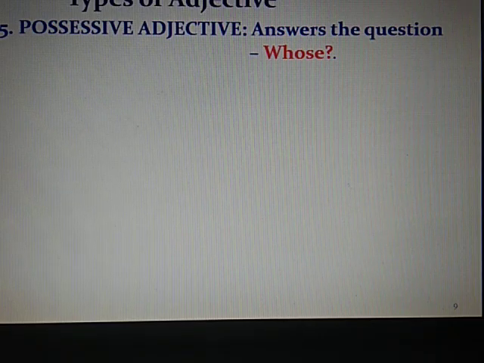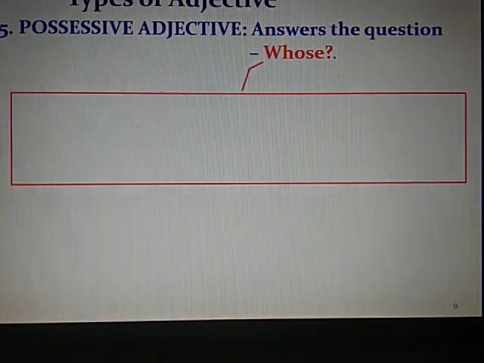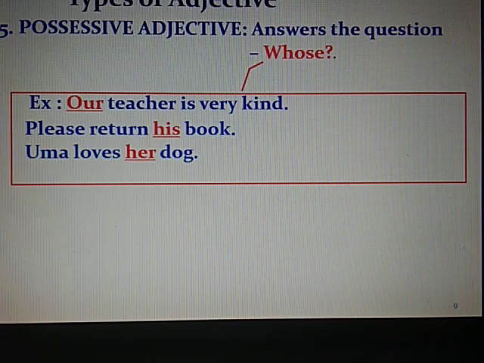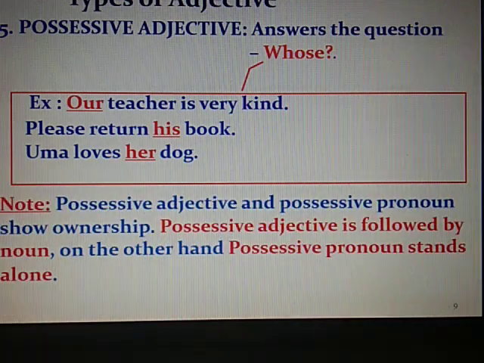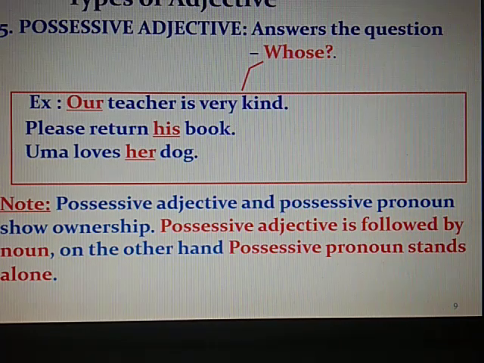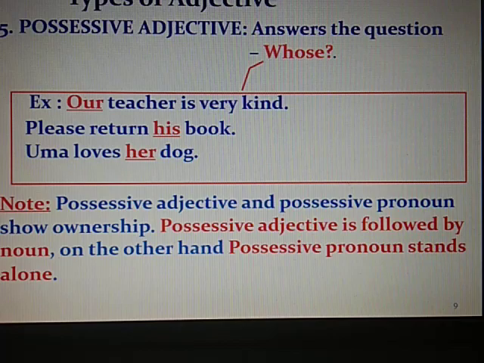Possessive adjective answers the question whose. Our teacher is very kind. Please return his book. Uma loves her dog. Possessive adjectives and possessive pronouns show ownership. A possessive adjective is followed by a noun. When we say his book, book is a noun, so his comes before the noun book, so it is a possessive adjective, whereas a possessive pronoun stands alone.